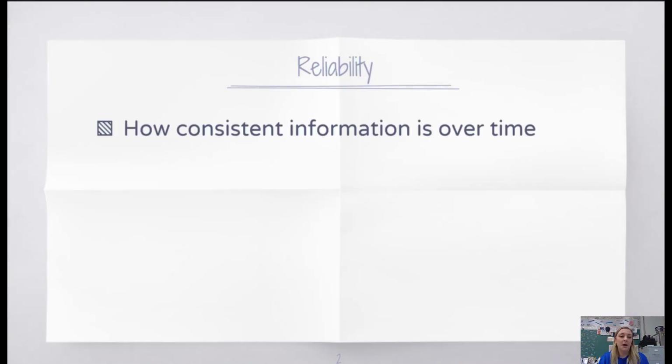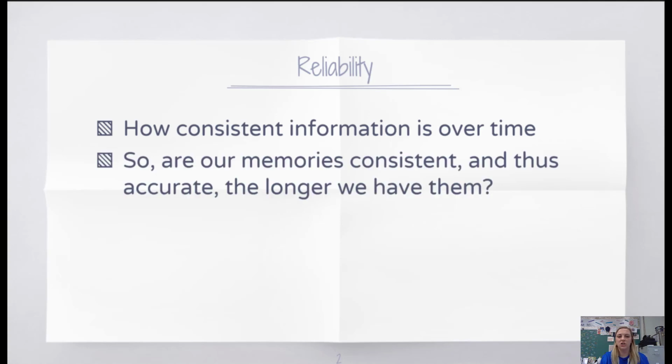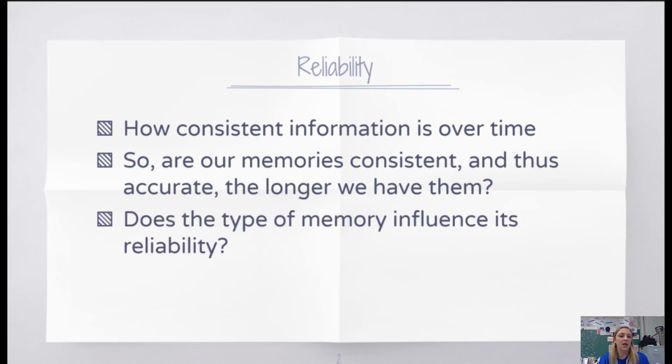And for memory, reliability is really about how consistent information is over time. So are our memories consistent, or are they accurate? Do they stay the same the longer that we have them? And one of the questions that many psychologists ask is, does the type of memory influence whether or not it's reliable? So do more emotional memories mean that we are remembering them more accurately, or do all memories get recalled the same way? So how reliable are the memories? Do they stay the same over time, or do they change?